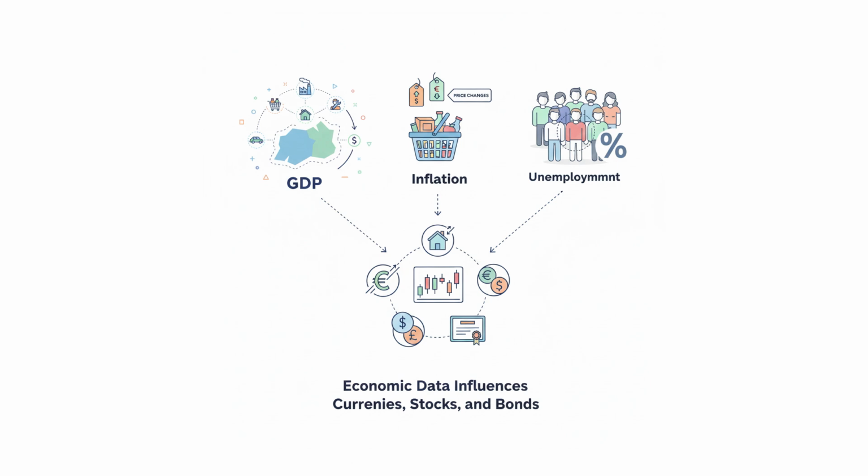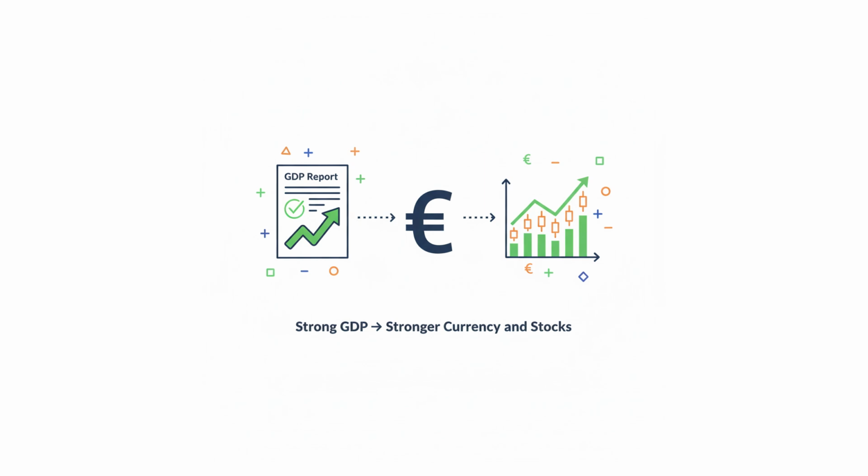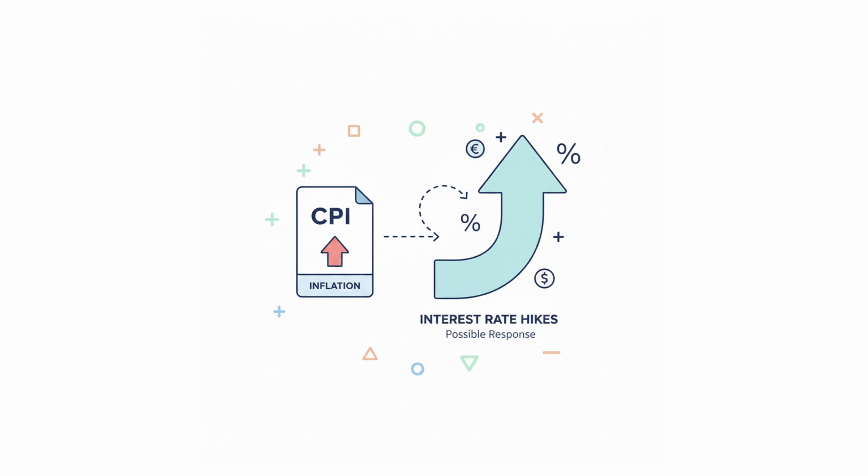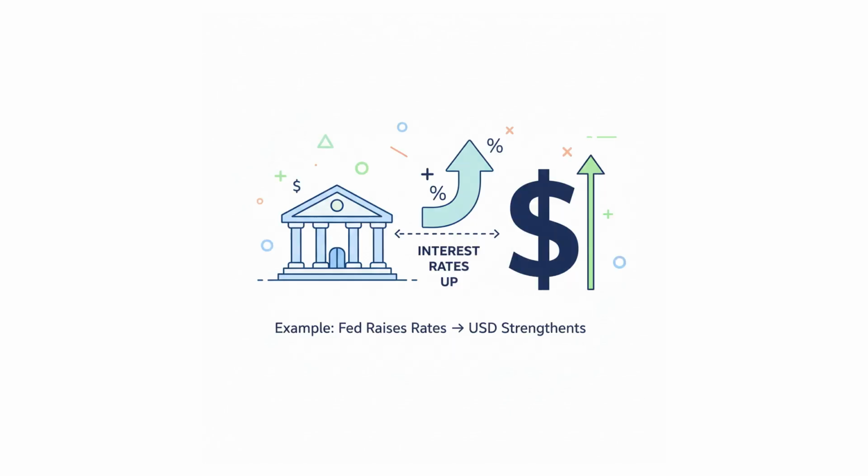Economic data releases. Government agencies and central banks regularly publish economic reports that influence currencies, stocks, and bonds. A strong GDP report often leads to a stronger currency and higher stock prices. A high unemployment rate could signal a weak economy, causing stocks to drop. Rising inflation, CPI, may prompt interest rate hikes, affecting Forex and bond markets. Example, if the U.S. Federal Reserve announces higher interest rates, the U.S. dollar might strengthen as investors seek higher returns.